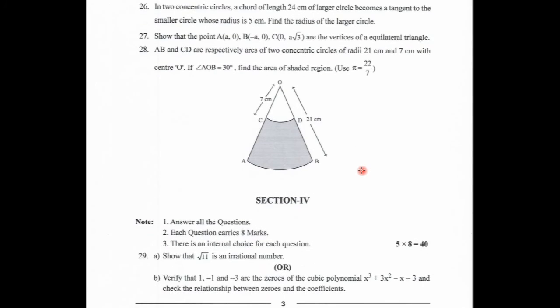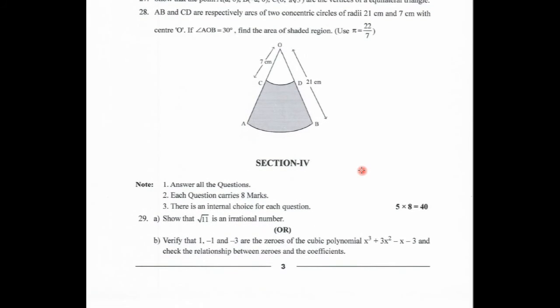Coming to section 4, you will get internal choice. Here 5 questions will be there. Each question carries 8 marks, total 40 marks. 29: see here we have internal choice. In the 29th one, you can answer either A or B. Out of both, any one you can answer.